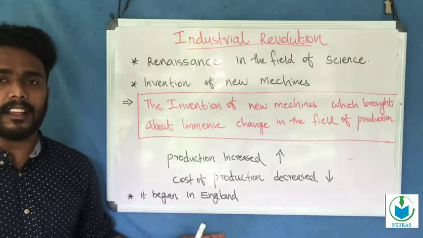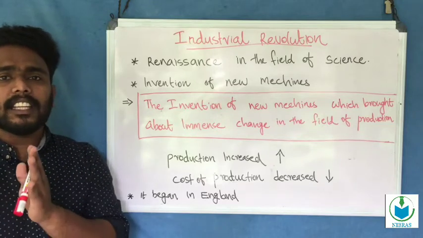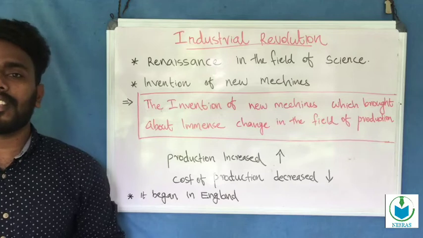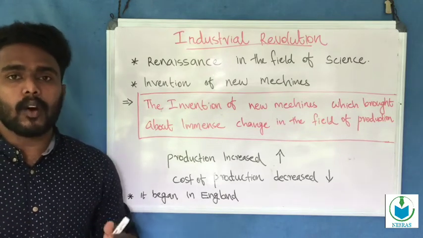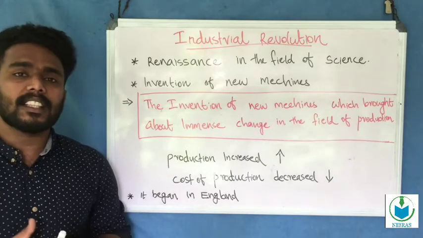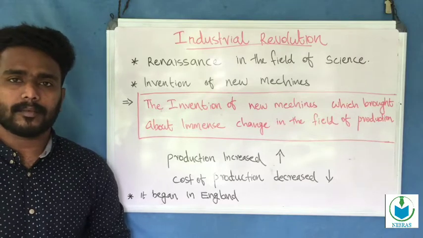It began in England. The major industrial inventions during the Industrial Revolution are the spinning jenny, the steam engine, the locomotive, etc.